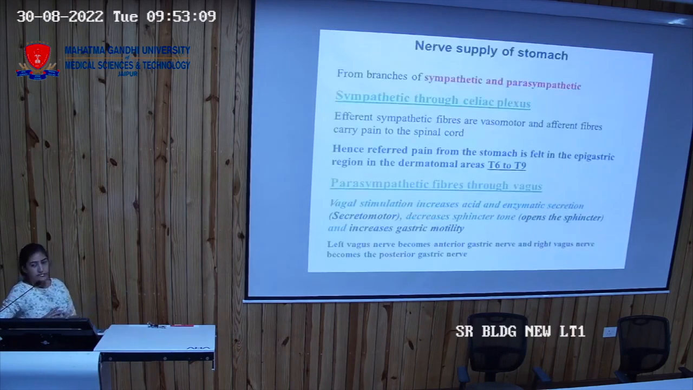Next, coming to the nerve supply of the stomach, so it is a viscera. So what do you expect as nerve supply? It could be motor, sensory or autonomic. Autonomic. So if there is autonomic, it would be coming from the sympathetic and the parasympathetic. What does the sympathetic response do?